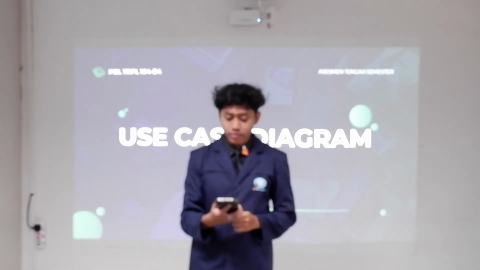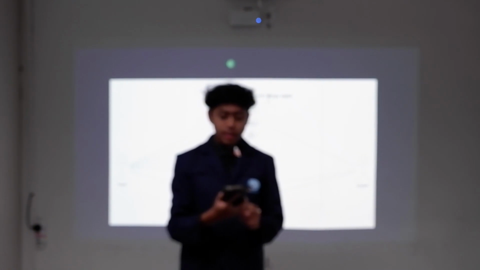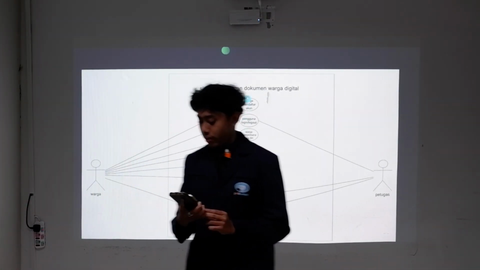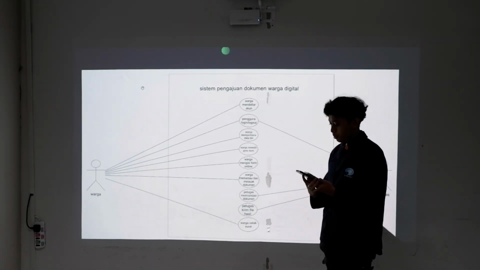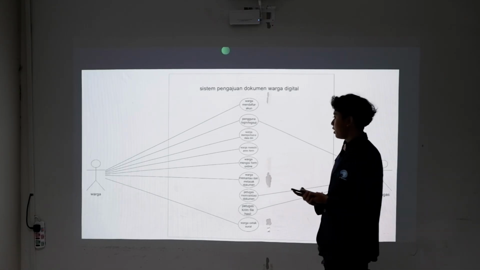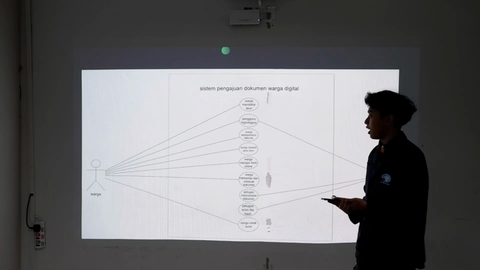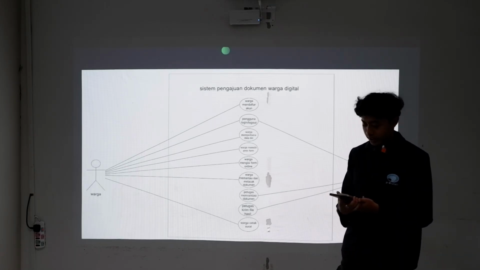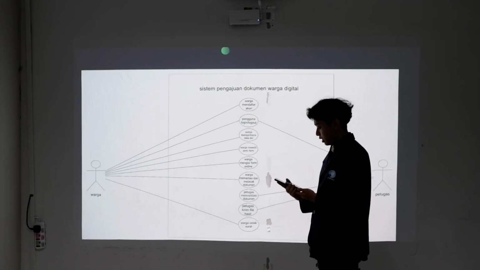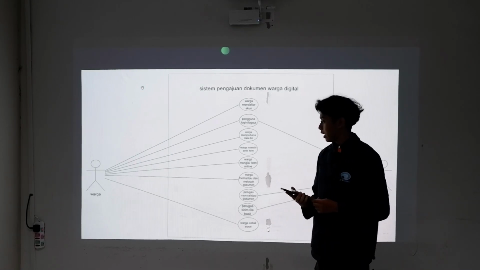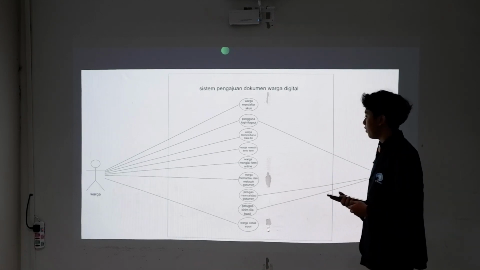So in the use case diagram, we have two specific actors, which are citizen and officer. First is the citizen side. First, citizen can register their account to the web application. Next, citizen can log in and log out from the website. Next, citizen can update or renew their data. Next, citizen can update or renew their personal data. Next, citizen can select the document which they want to submit. Next, citizen can see their submission form and track it. And last, citizen can download their acceptance form in PDF format.